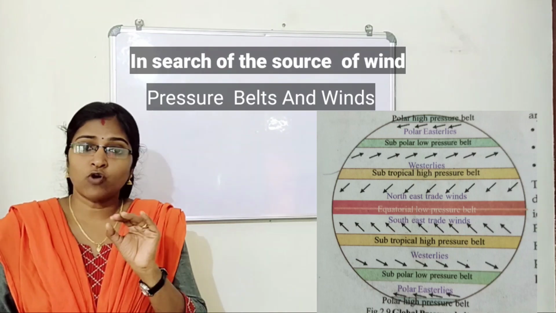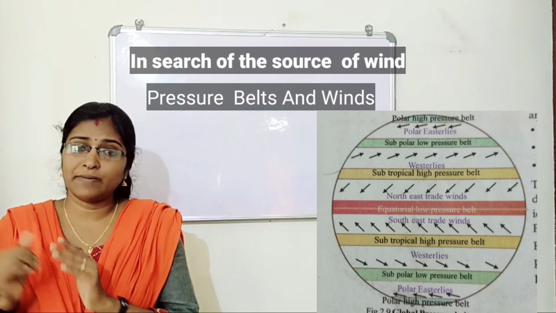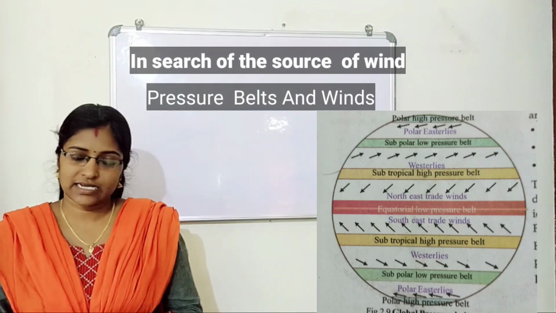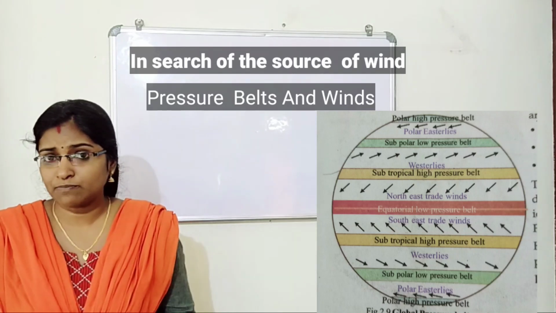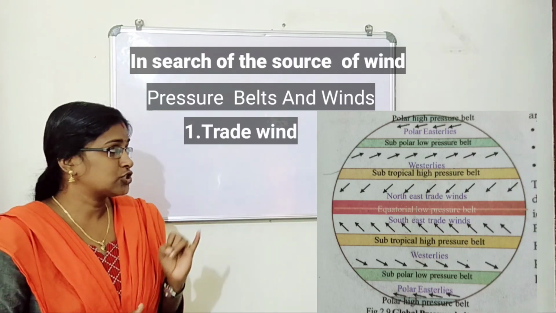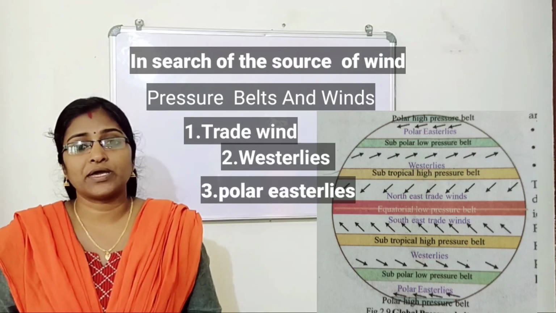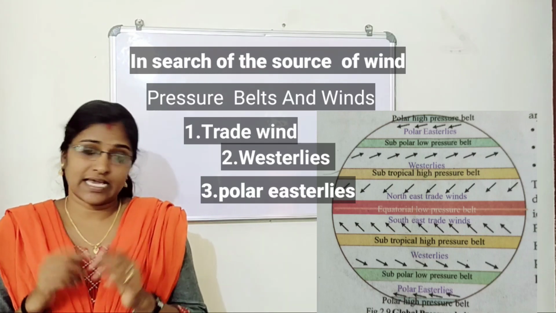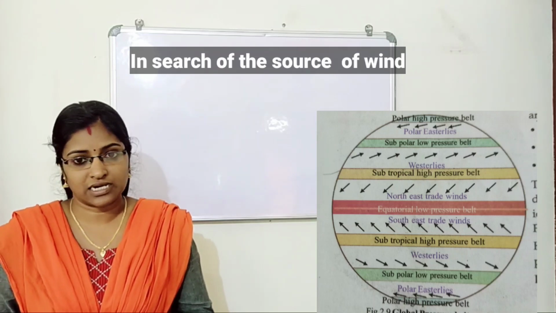First question, what is planetary winds? The winds developed between global pressure belt is called planetary wind. Different planetary winds are there. Very important point, 3 planetary winds are there. First point, trade wind. Second point, westerlies. Third point, polar easterlies.